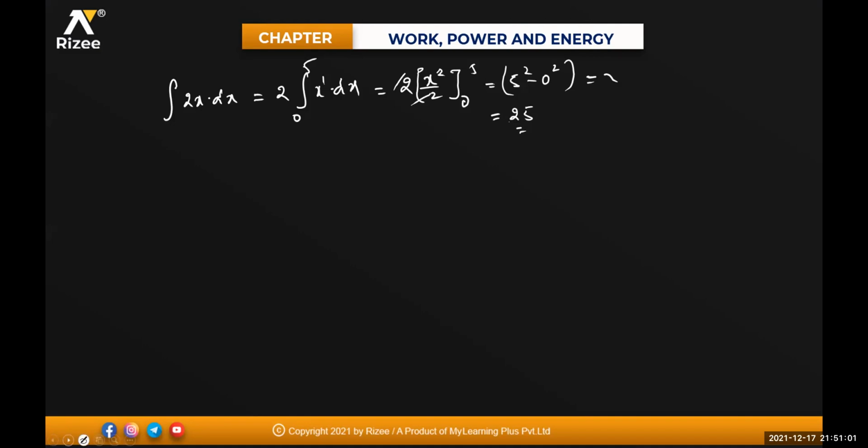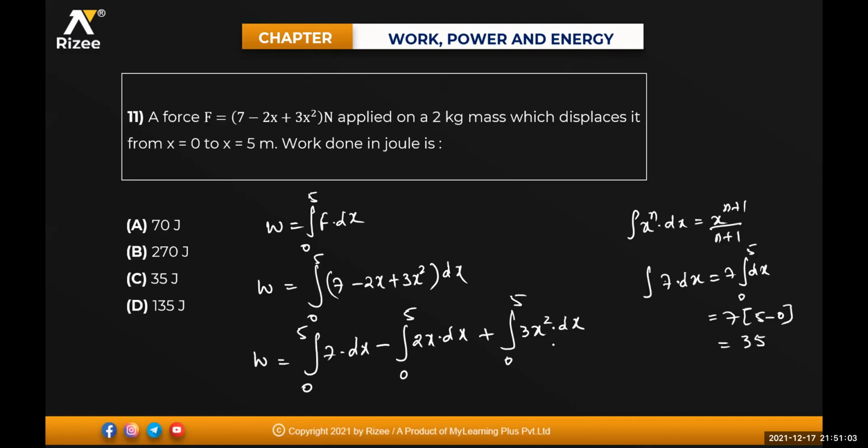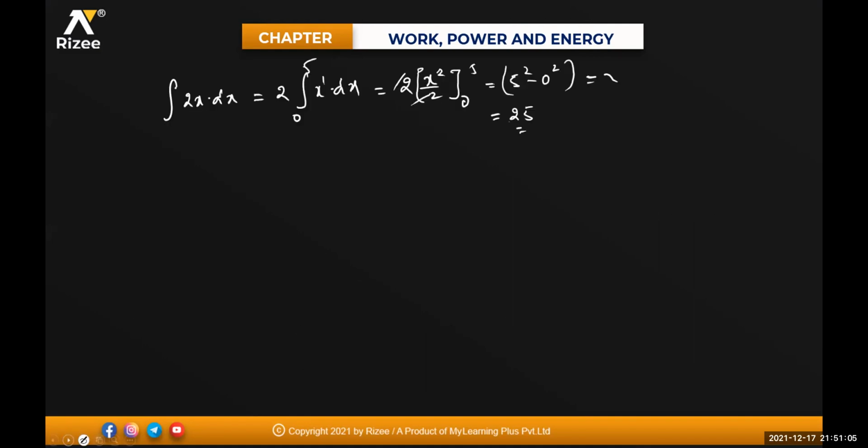The next one is the integration of 3x square into dx. The integral of 3x square into dx. So 3 is constant, bring out the integral of x square into dx, beta. Limits are 0 to 5. Again the same formula. The integral of x square is how much for me here?